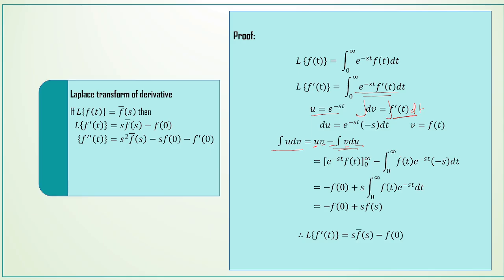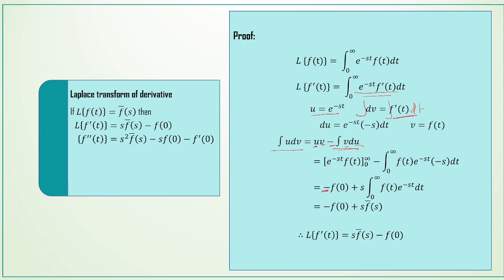And apply the limits. Applying the upper limit, e power minus infinity f of t, we know e power minus infinity is 0, so 0 for the upper limit. When we substitute the lower limit 0, e power 0 is 1 into f of 0, and since it is upper limit minus lower limit, the minus sign will come here: minus f of 0 plus s, which can be taken outside because we are integrating with respect to t only.